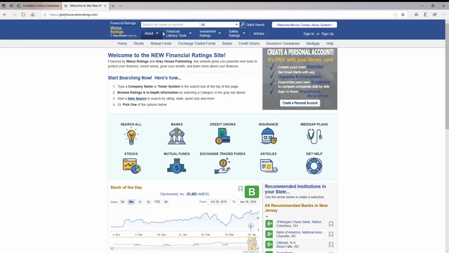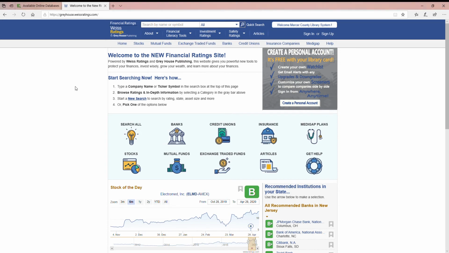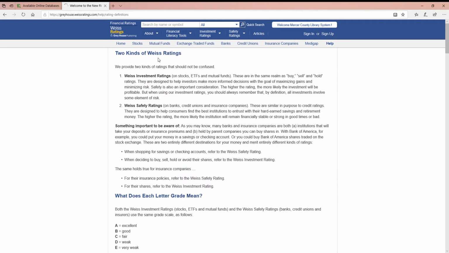Okay, so underneath the About area, we've got the tools for librarians and the rating guides in print. As we're going through here, you'll see there's links within the articles for the help areas, and you can also go into some of these areas to find out information about how to use this database. So for example, the What Our Ratings Mean. You're going to go in here and you're going to get a rundown of what each of the letter grades that they've assigned would mean. Also gives you a little bit of tips about what they look for in different areas.